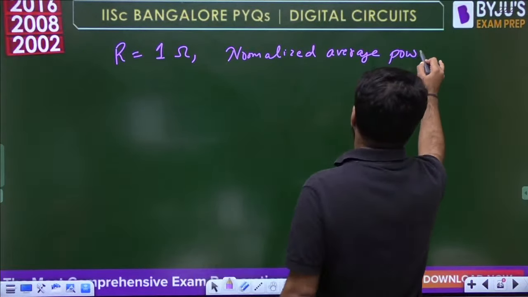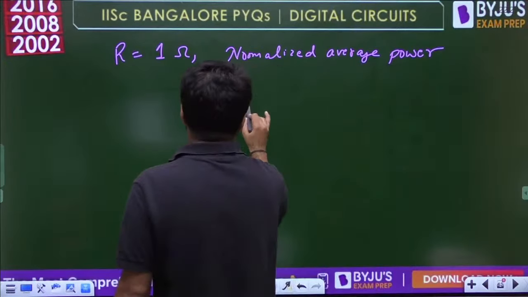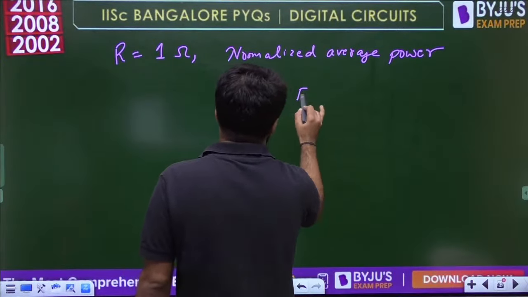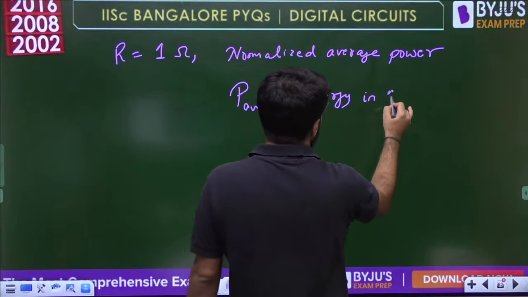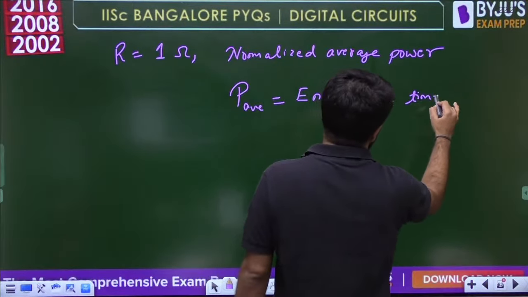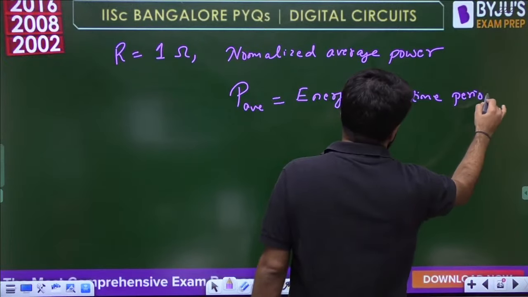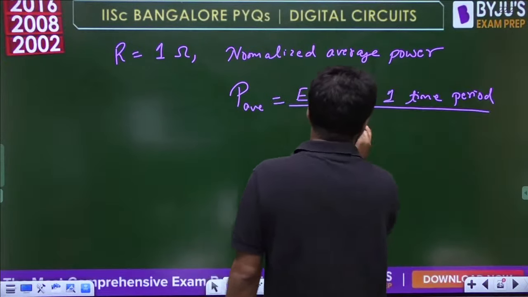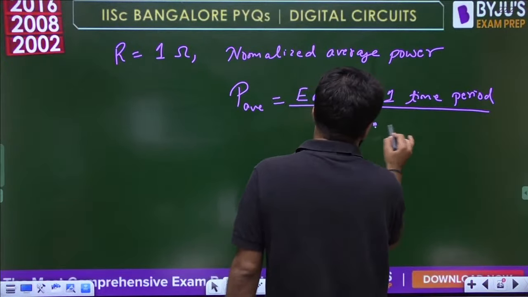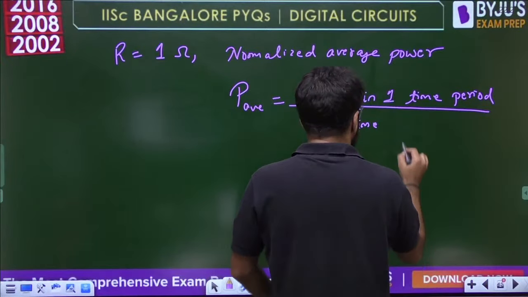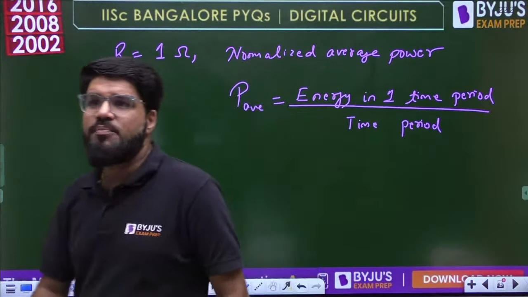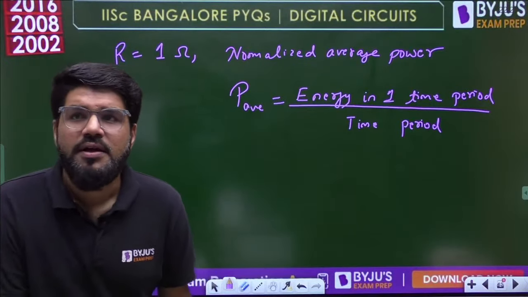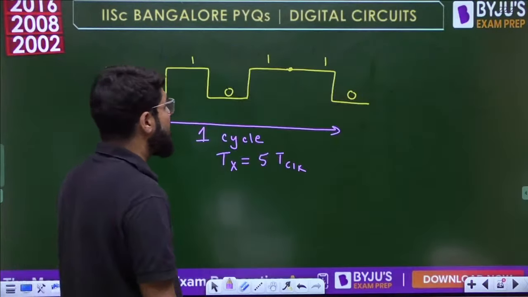We calculate the normalized average power, and the shortcut is, we will apply a little signals concept: energy in one time period divided by the value of the time period, because it is a periodic waveform. It's a good question, dear. Energy in one time period divided by the time period.